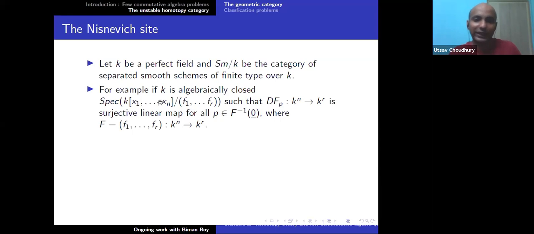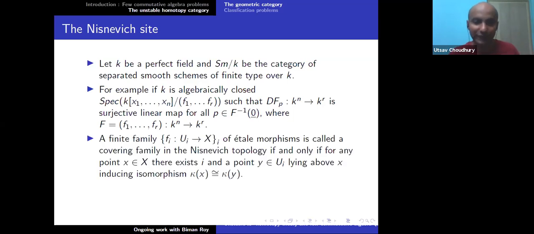At least when k is algebraically closed, on the affine chart, it should be given by Spec of k[x1, x2, ..., xn] modulo (f1, f2, ..., fr), such that df_p from k^n to k^r is a surjective linear map for all p inside f inverse 0, where f is this (f1, f2, ..., fr) from k^n to k^r. So this is one kind of smooth scheme, because this is one basic case. You can take this as a definition of smooth scheme.